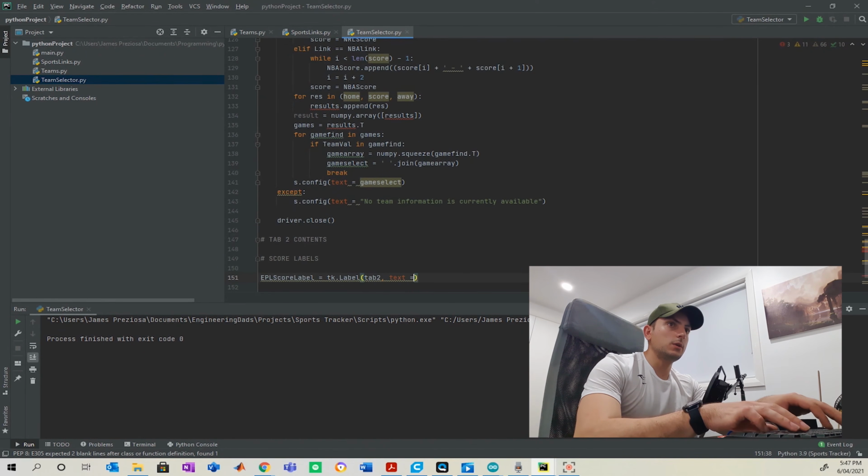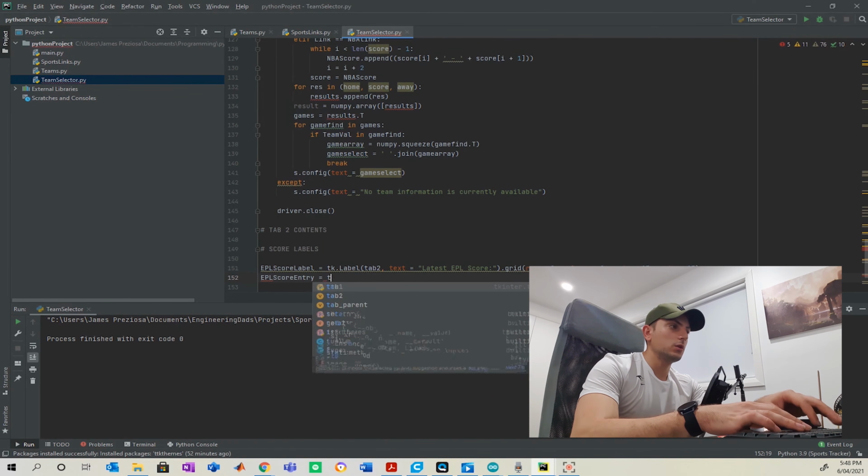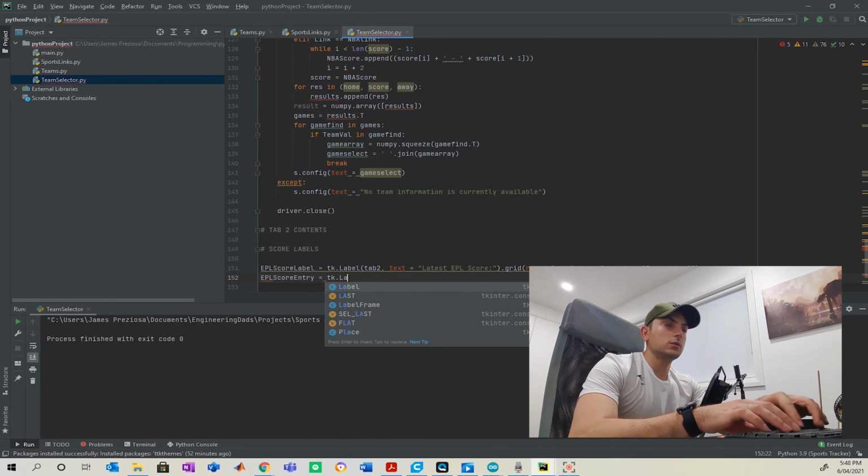And the text is going to be latest EPL score. And then the score entry is going to be something separate and right next to it.